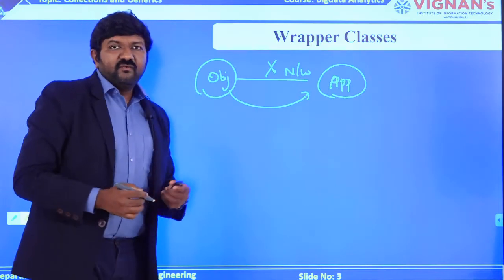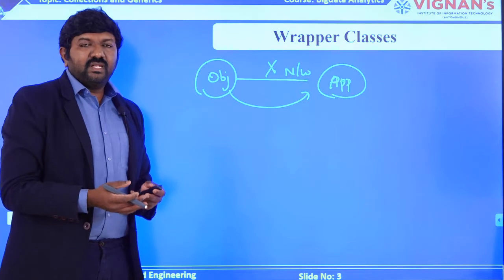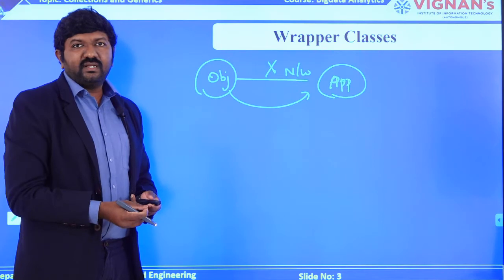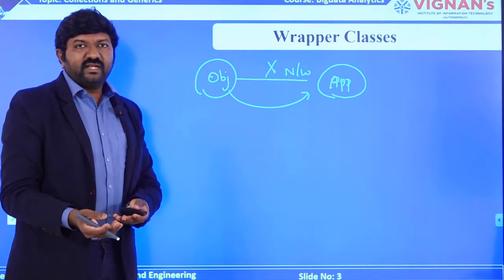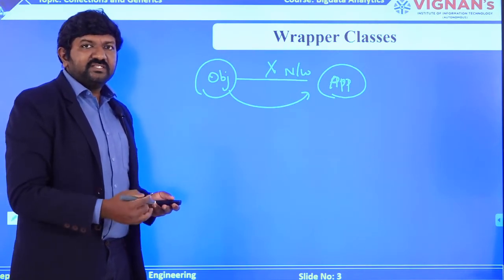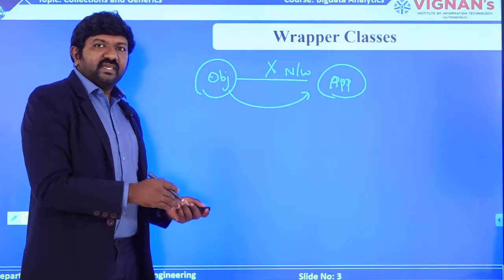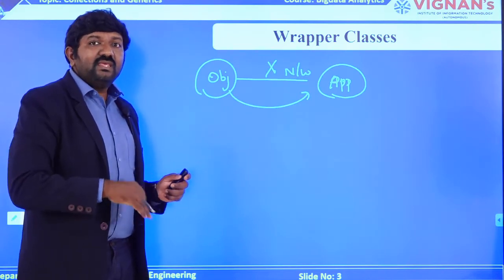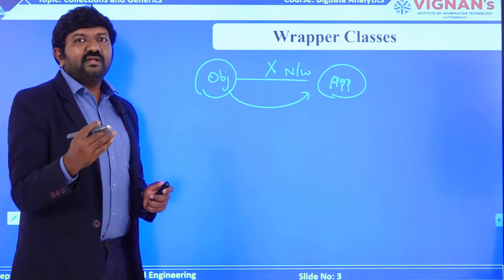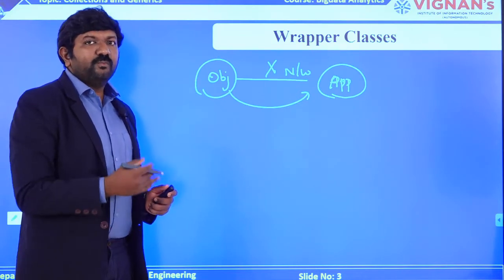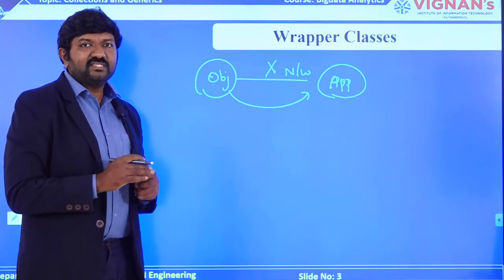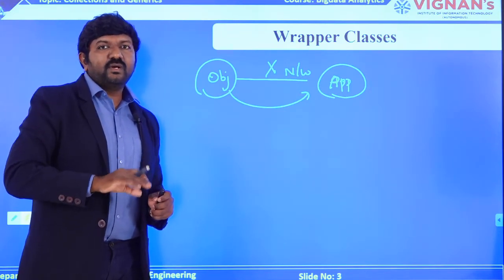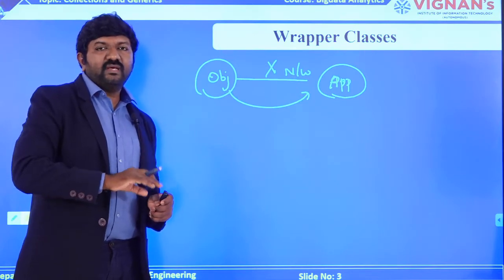Now, the point is, whenever you create data, data will be available in different types, whether integer data, string data, boolean data, or floating type of data which is being created inside your application. How that will be converted into objects again is the main point to understand. Your information will be available in any of the data types, but it needs to be converted into objects before you perform any kind of operations. So, your data is not going to reside in the form of its own type, any kind of data needs to be converted into objects. So, the type of your data will be objects from now.